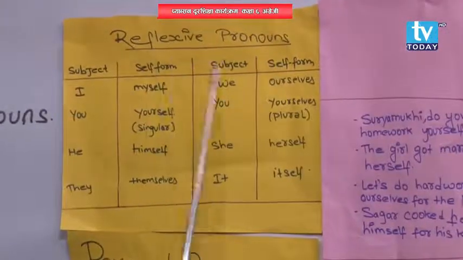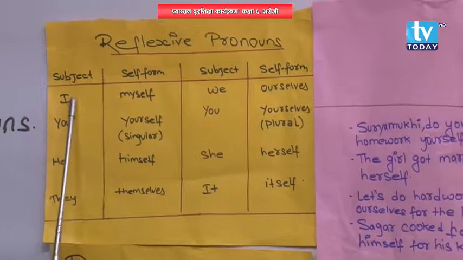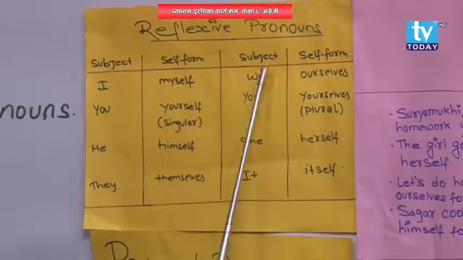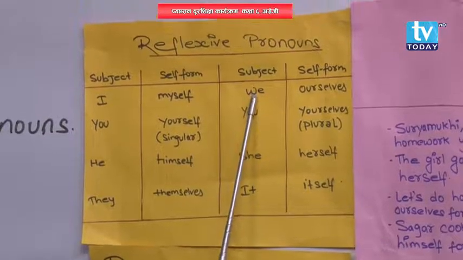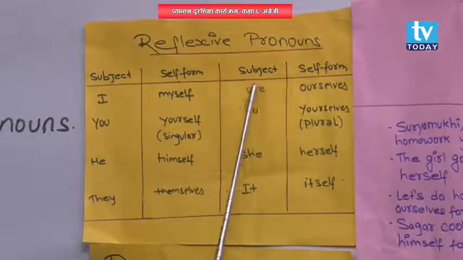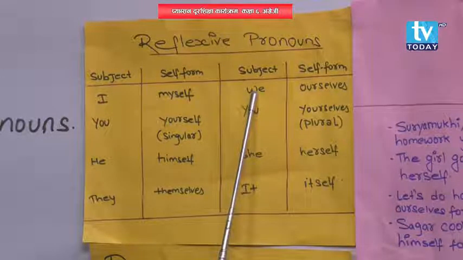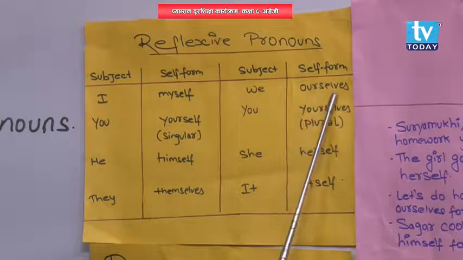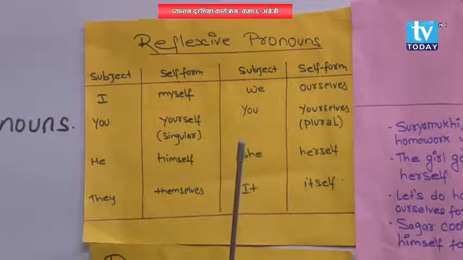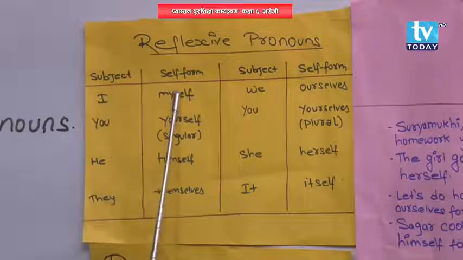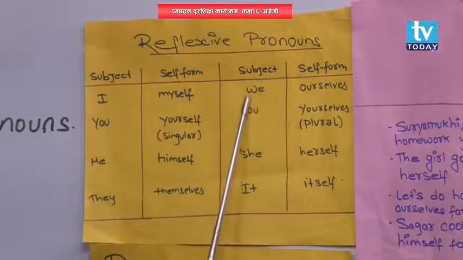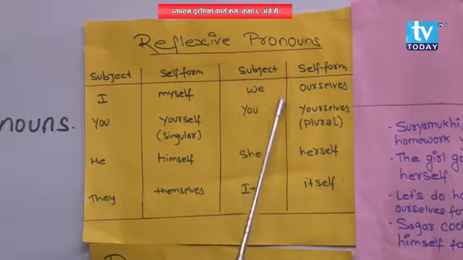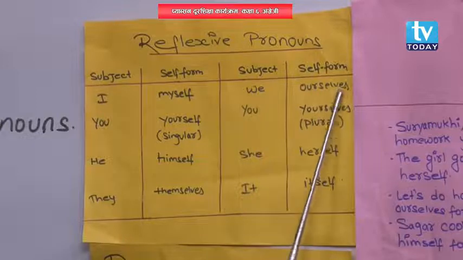Subject and self form of reflexive pronouns. I. What is the self form of I? Myself, right? Another one, we. What is the self form of we? Ourselves, because we is a plural pronoun. Yes or no? Okay, I repeat again. I, myself; we, ourselves. We is a plural pronoun and the self form of we is ourselves.